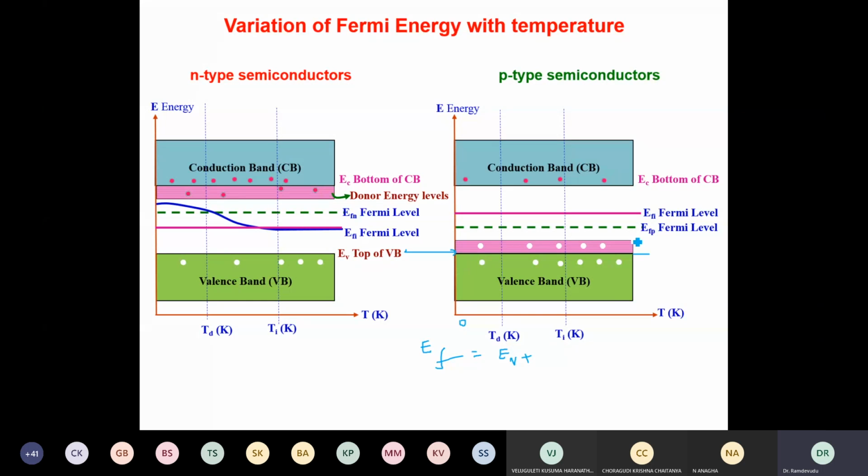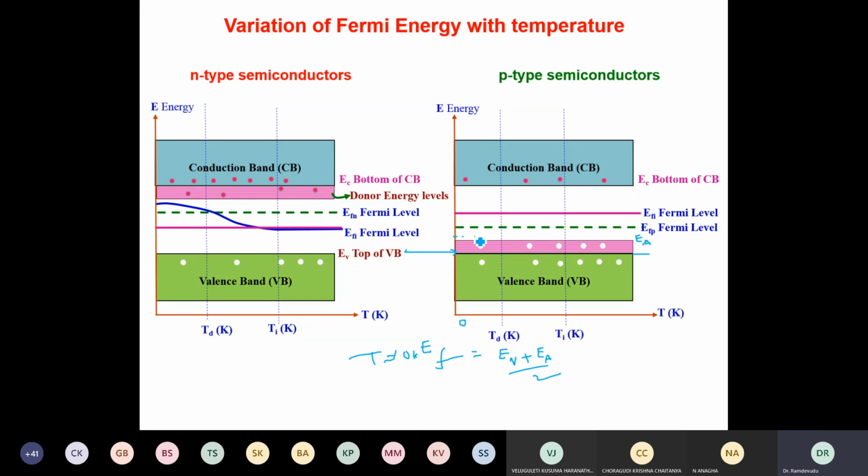Here I can take, and this is now what we call donor impurities, acceptor impurities, sorry, and therefore we call it EA. And initially at T approximately equal to 0 K, this must be equal to EV plus EA by 2, the average of these two. It will be at the center somewhere here.